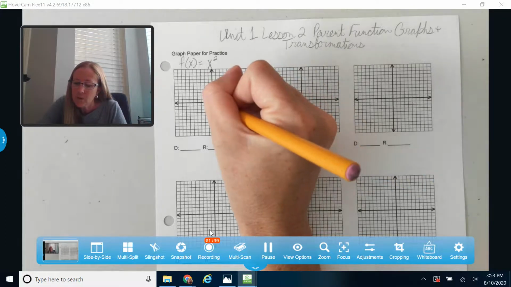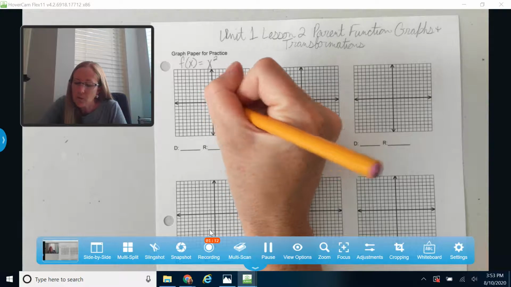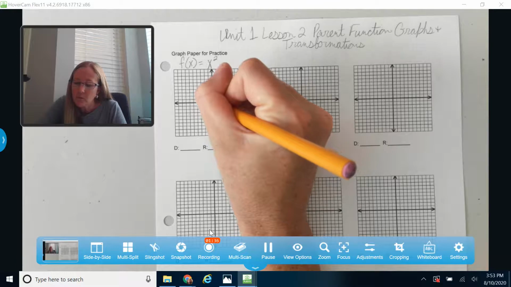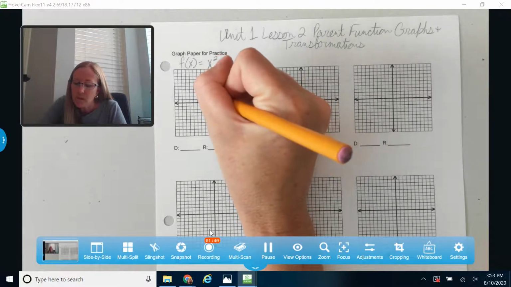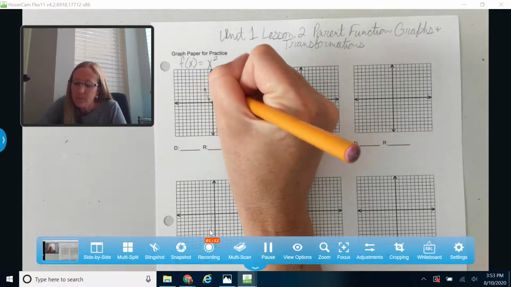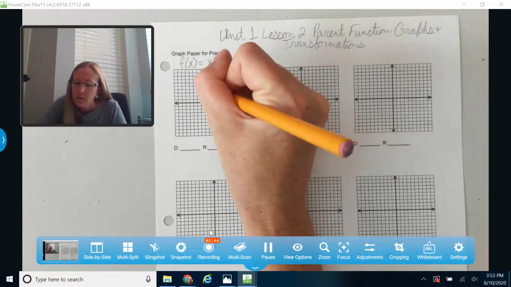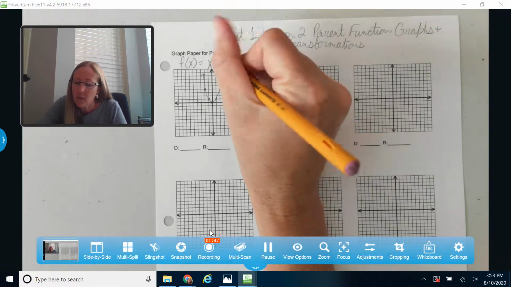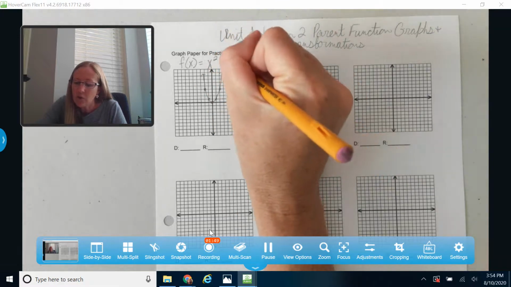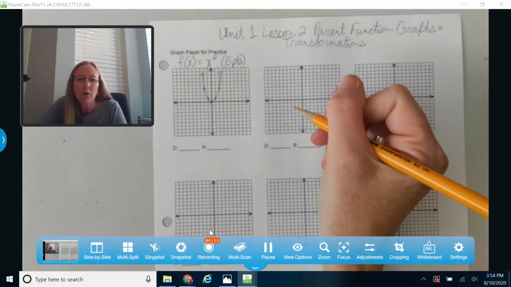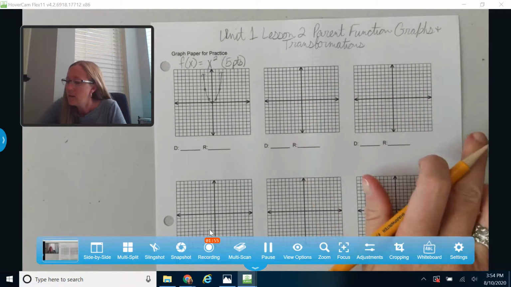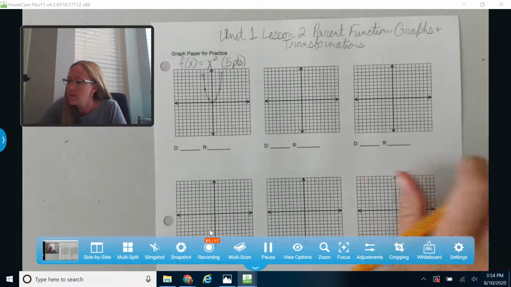And let's also go to the left one. So negative 1 squared gives me 1, and negative 2 squared gives me 4 also. And that'll give me my nice parabola shape. The other thing I want to write down on here is how many points I would like for you to draw when you are drawing a parabola. I would like for you to draw 5 points. We've got 5 good points on there.